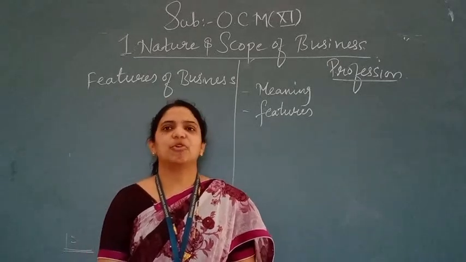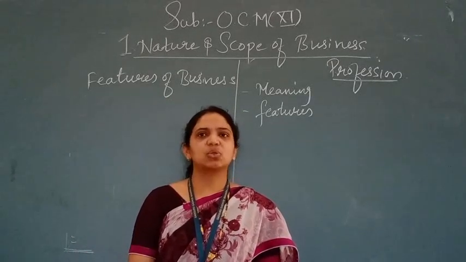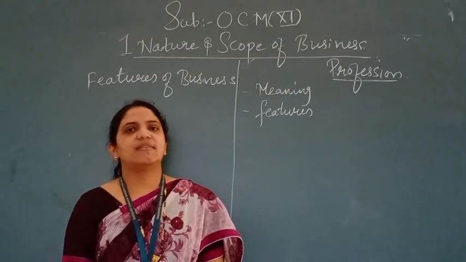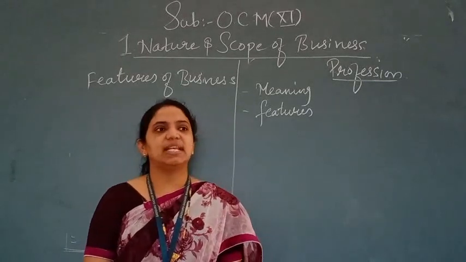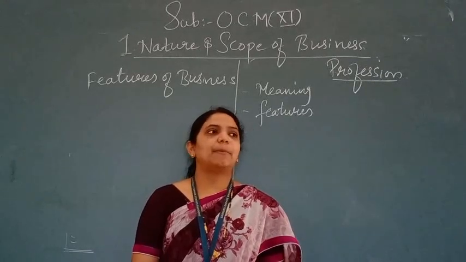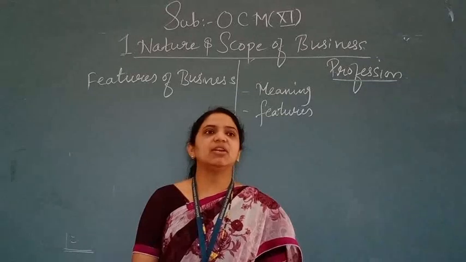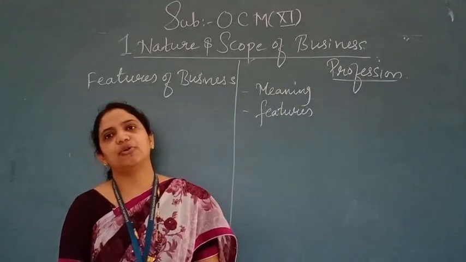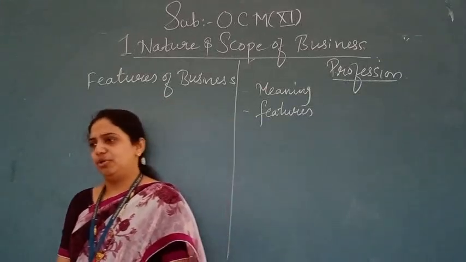Then the third was profit motive. The business is always run with a main aim, and the sole aim to run a business is the profit motive only. Then we have seen the production of goods and services, then exchange of goods and services, and the next one is dealing in goods and services. Up till here we have taught you in various forms. The dealing in goods and services was divided into two parts. The first one was consumer goods and the next one was capital goods.